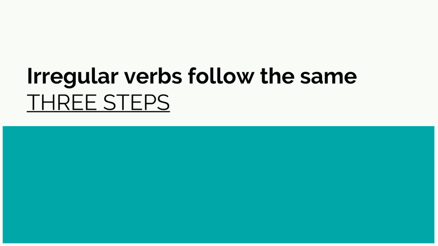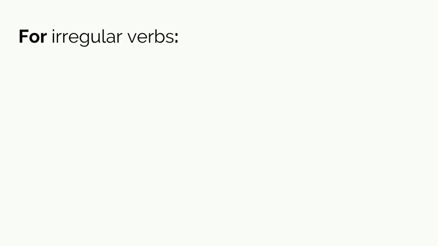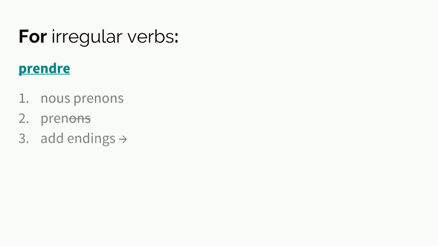Irregular verbs in the present tense follow the same 3 steps. So, let's see a couple of examples. Prendre is an irregular present tense verb. Step number 1 is we find the nous form, nous prenons. 2, we take off the ONS, pren. And then we add our endings.